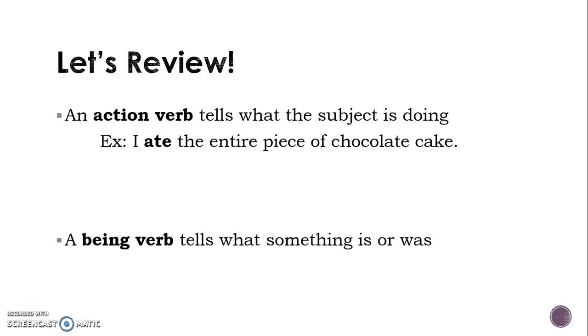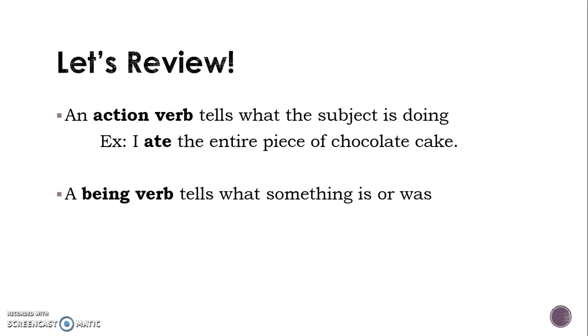I ate it. A being verb tells what something is or was. She is 9 years old. Is a being verb.